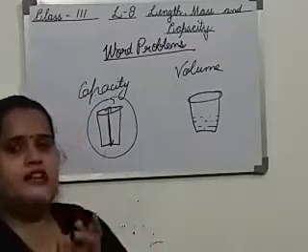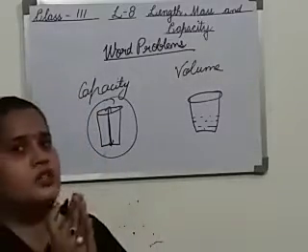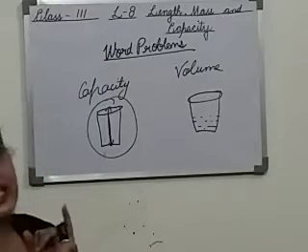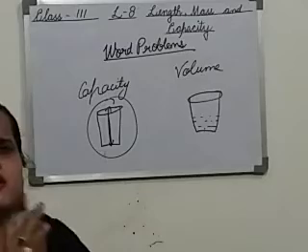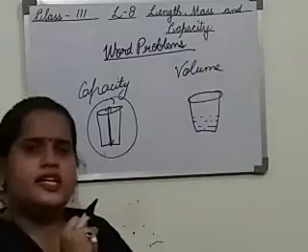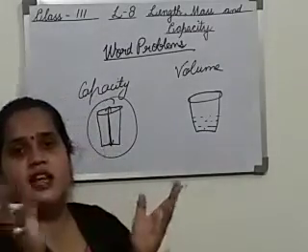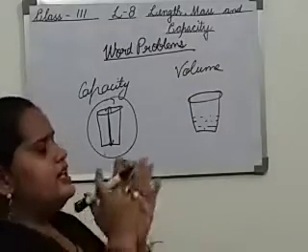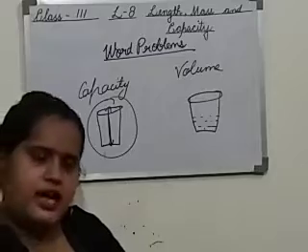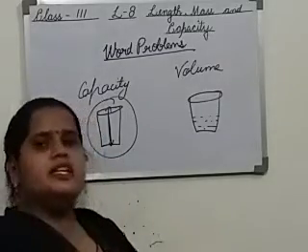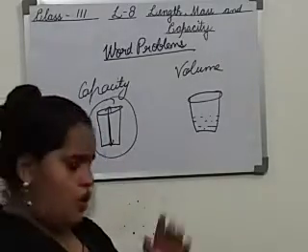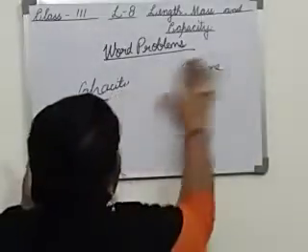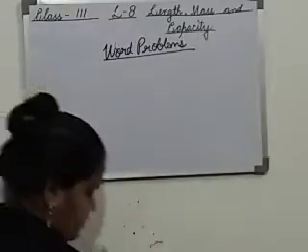Sorry, one thing I left, the standard units. The standard units of capacity were two, milliliters and liters. We measure smaller quantities in milliliters and larger quantities in liters. After that, the conversion part: liters to milliliters we will multiply, and opposite of this, milliliters to liters, we will divide. All these things we have done in the previous video, and I have given you a small summary.